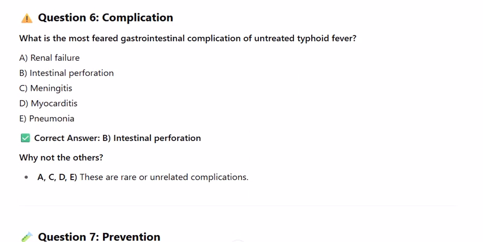Question 6. Complication. What is the most feared gastrointestinal complication of untreated typhoid fever? A. Renal failure. B. Intestinal perforation. C. Meningitis. D. Myocarditis. E. Pneumonia. Correct answer B. Intestinal perforation. Why not the others? A, C, D. These are rare or unrelated complications.